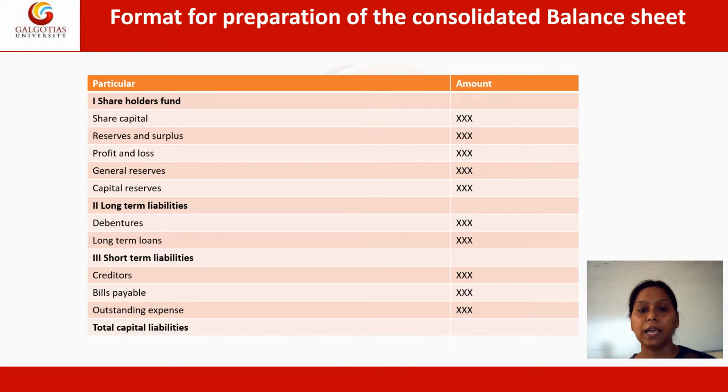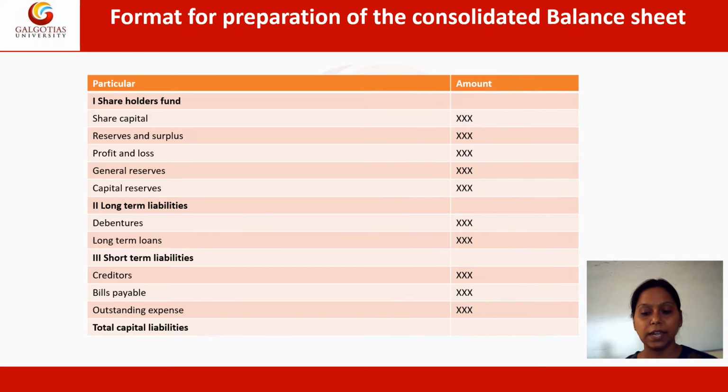Within that, the liabilities which are basically for a longer period of time. Under that, the debentures or long-term loans will fall. So, if the company has taken any long-term loan, at that point of time, it will fall under the long-term liability head. Third is the short-term liabilities. Within that, the shorter period liabilities will fall, as in like the bills payable maybe to the suppliers or the creditors, and in the short-term liability the outstanding expenses will also fall.